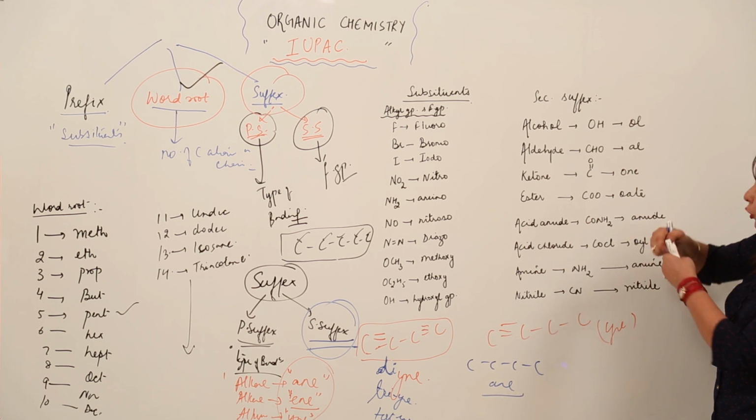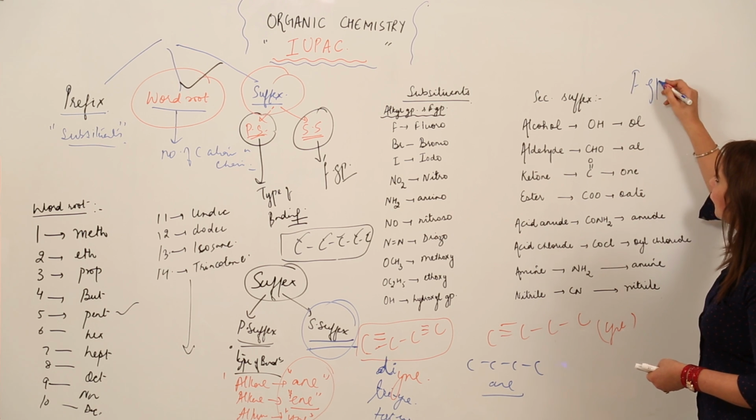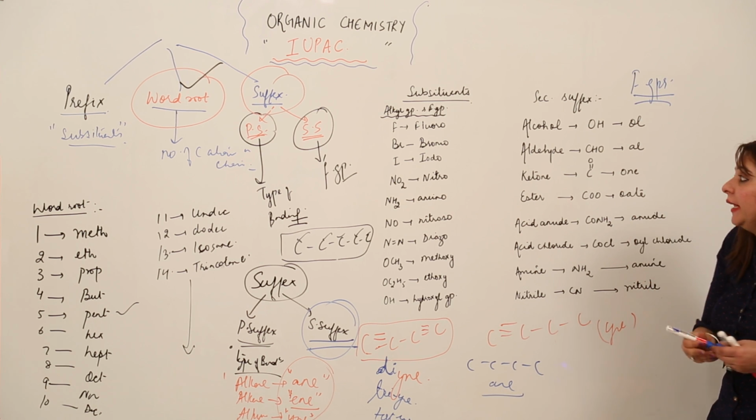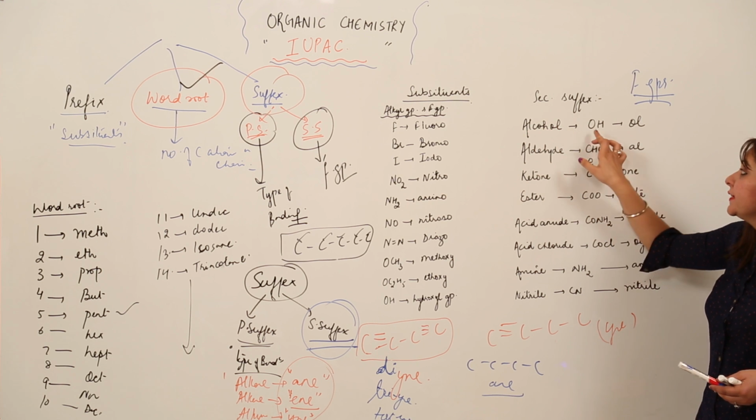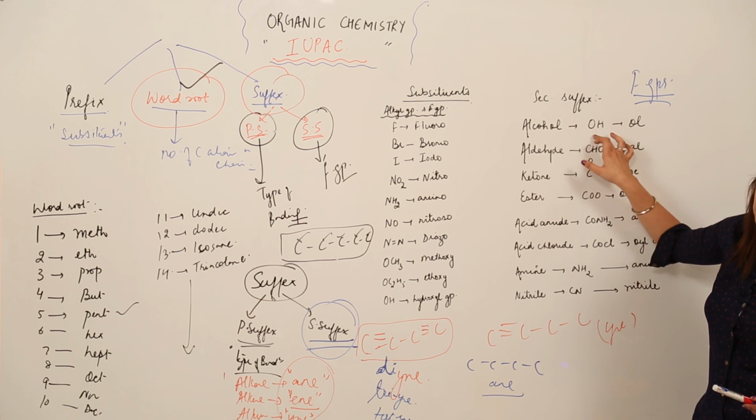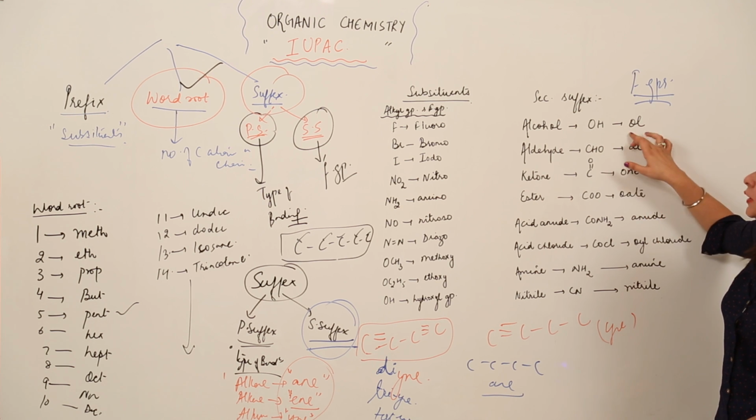So the functional group which can be attached to a chain is alcohol. How do we say that it is alcohol? When there is an OH group, that is the hydroxyl group. So what suffix will you be using? You will be using "-ol".